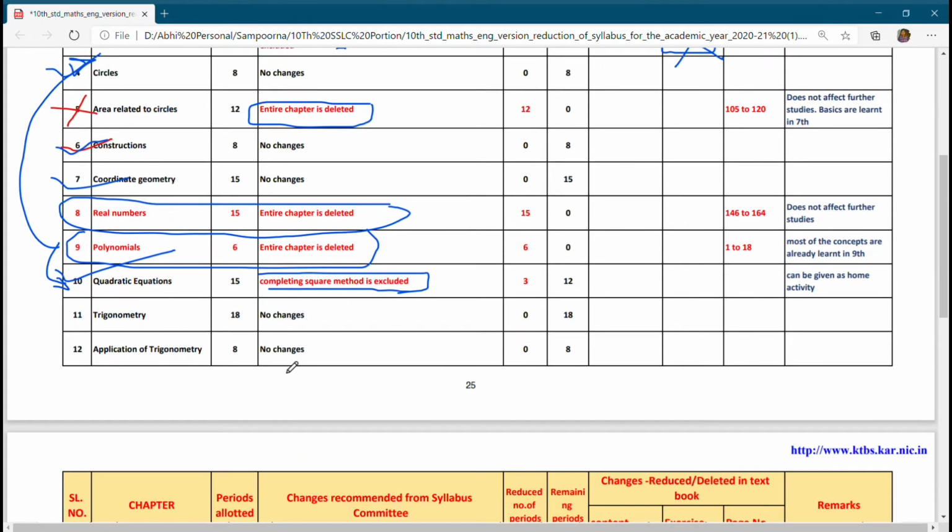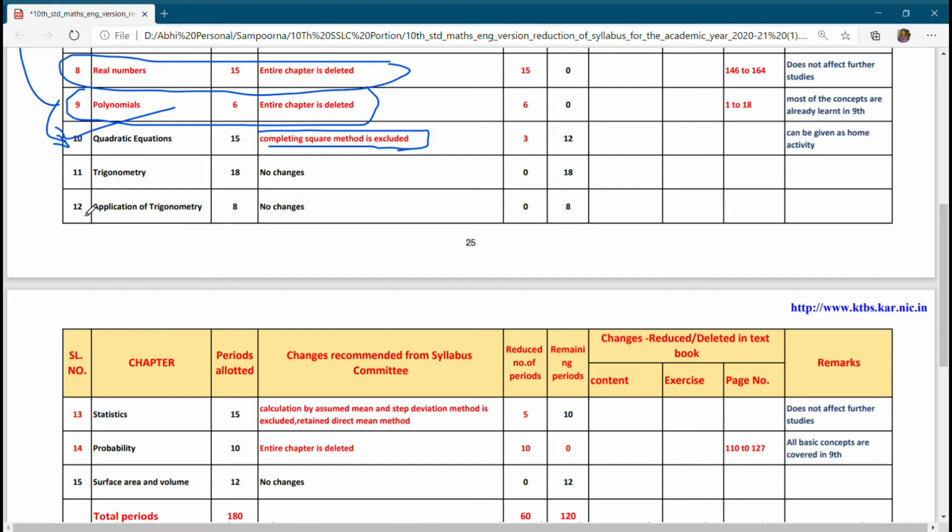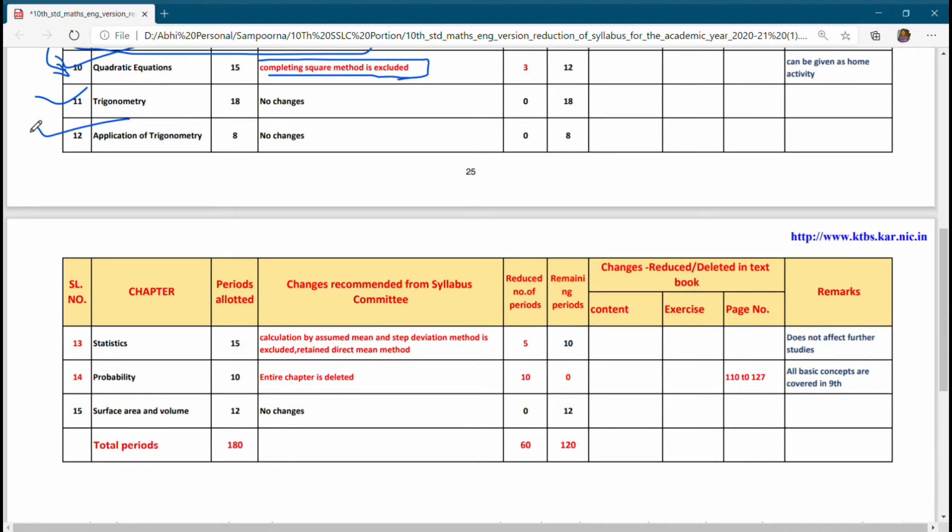And next, trigonometry. In trigonometry and applications of trigonometry, there are no changes, because the study of the basic foundation of trigonometry and its applications is essential for higher studies. So they have not changed anything here. You will get a good number of questions from this area. Statistics.